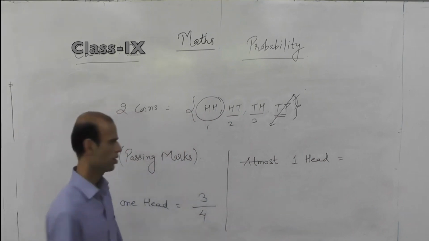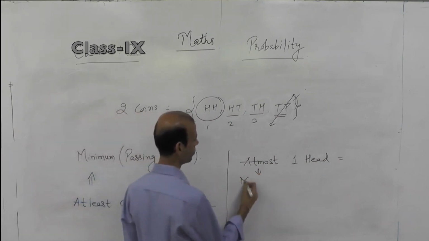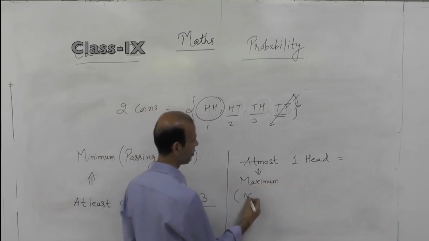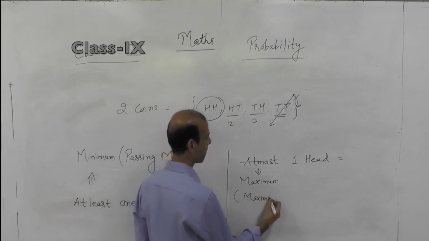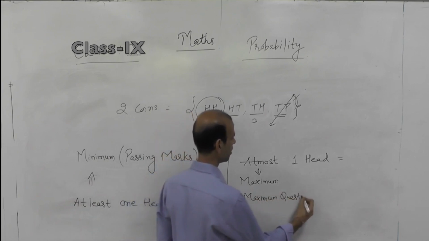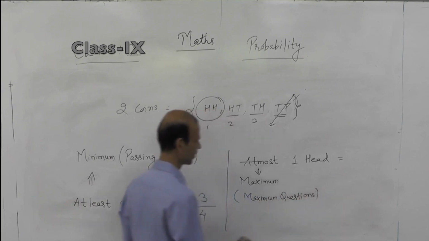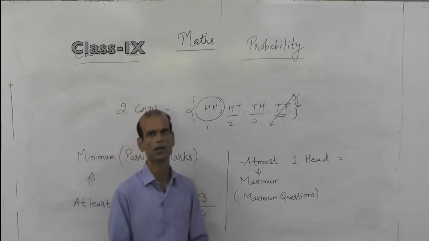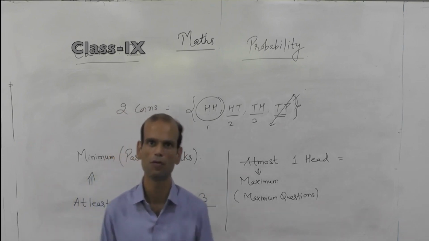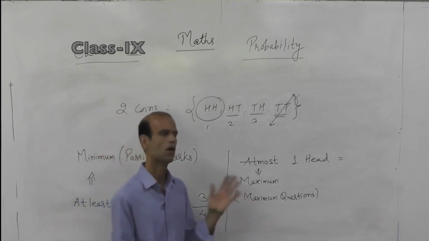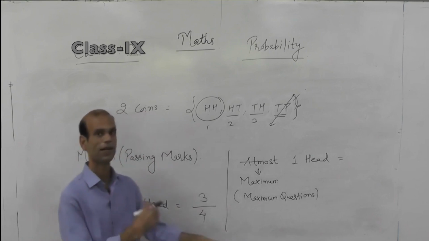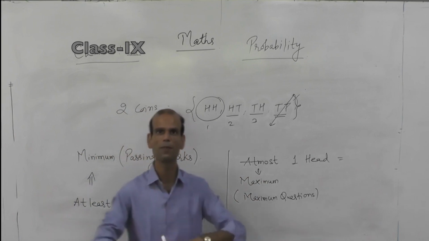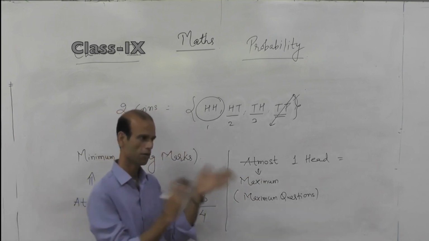When we talk about at most, it indicates maximum. And the way to learn: maximum questions you may attempt in a paper. Suppose you have a maths exam paper which contains 10 questions. Maximum possible questions, how many may you attempt? Yes, of course, all the 10 questions. But is it compulsory for everyone to attempt all 10 questions? No. Maximally you may attempt all the 10 questions.